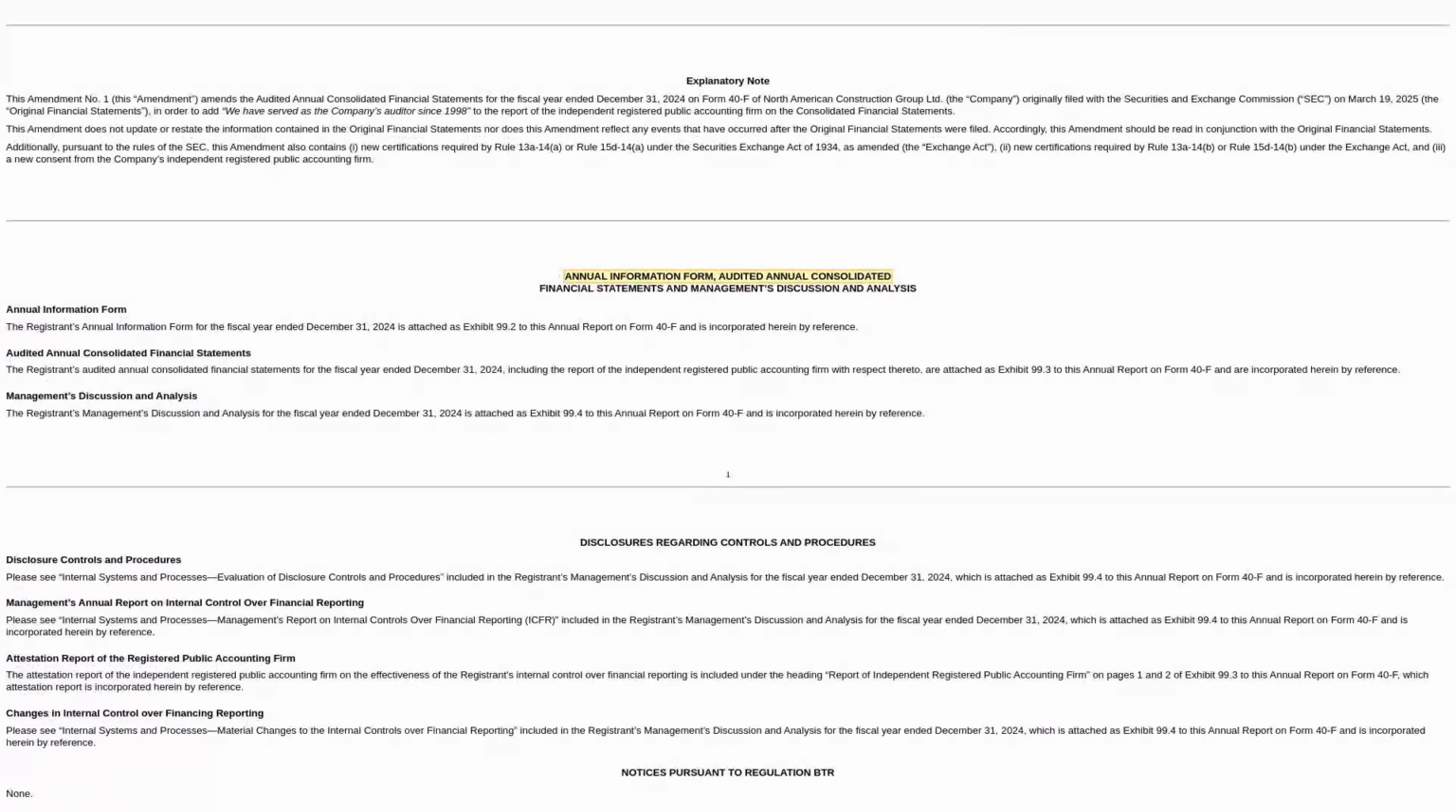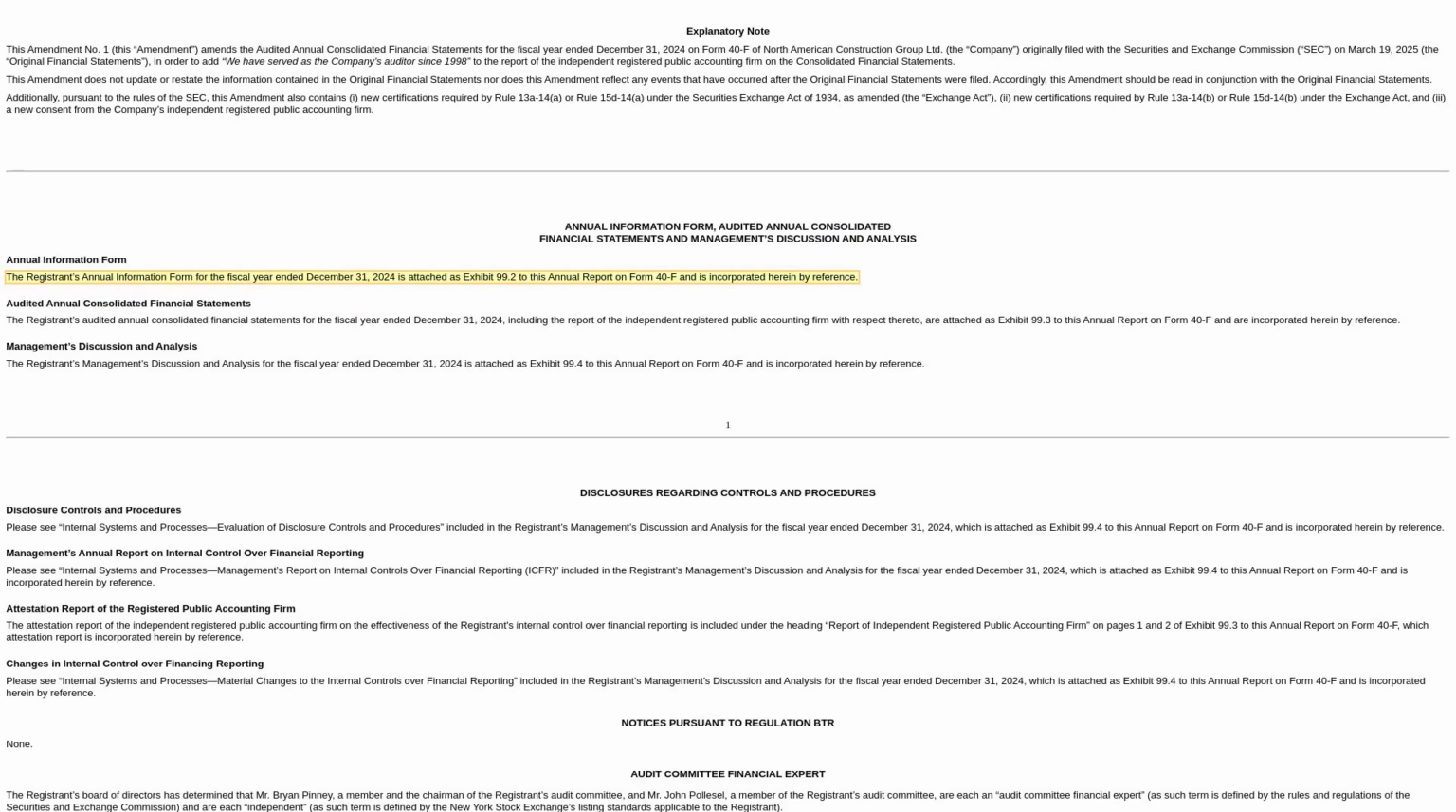Now, even though this is an amendment, the form still references all the original documents like the annual information form, the financial statements, and the management's discussion and analysis. These are key pieces to understanding the company's performance. The annual information form, or AIF, gives you a good overview of the company. It covers the business, the risks they face, and the industry they operate in. It's kind of like a State of the Union address for the company.